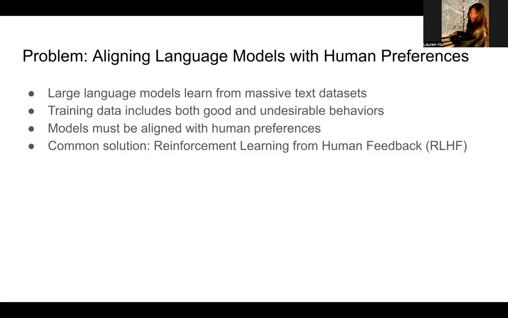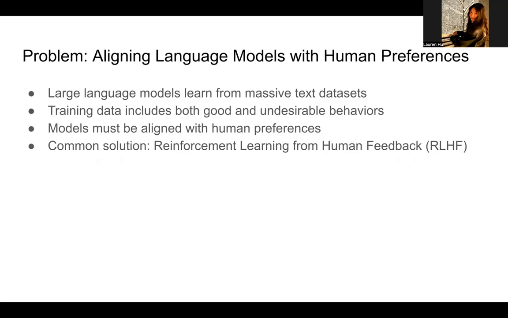So, large language models are trained on huge data sets collected from the internet. Because of this, they learn a wide variety of behaviors. Some are desirable and some are undesirable. For example, your coding agent AI should understand common mistakes in coding, but should generate correct code when responding to users. So, to address this, researchers align models with human preferences, meaning that we train them to produce responses that humans judge as more helpful, safe, or accurate.